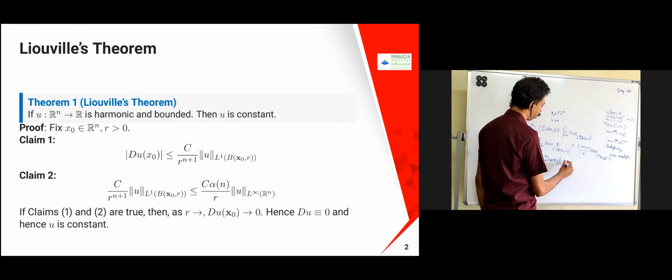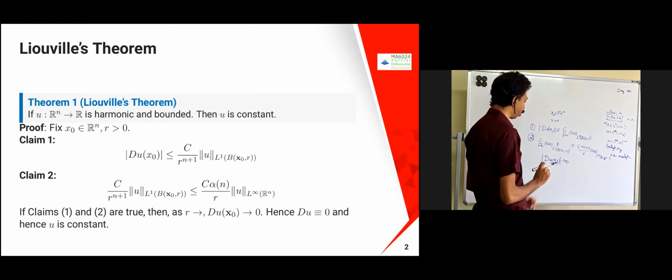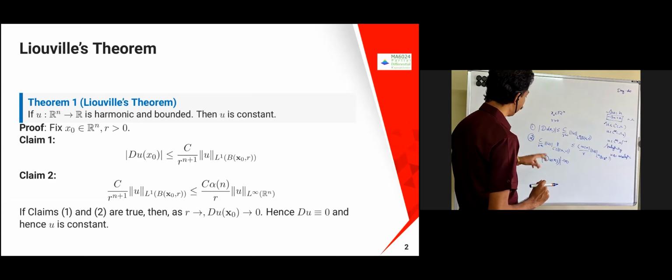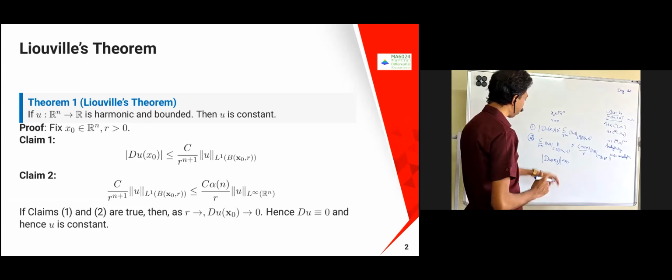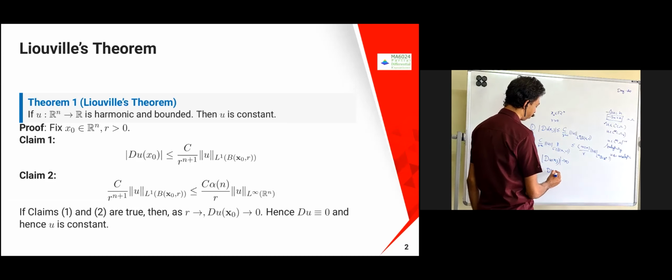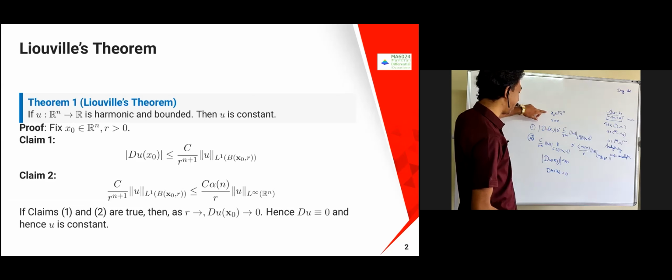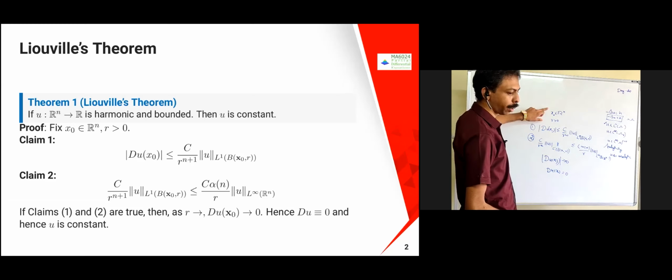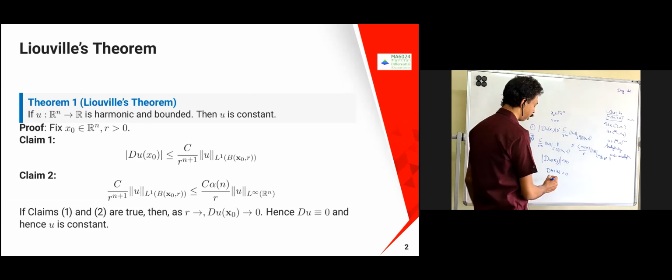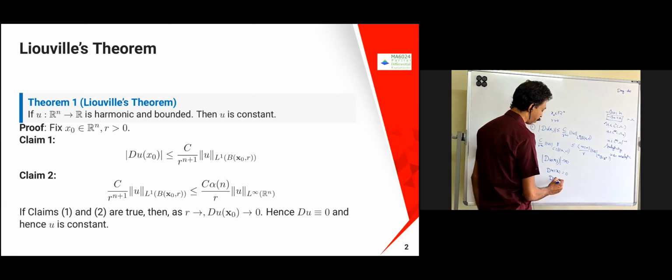This is a modulus, so the modulus of Du of x naught is going to tend to 0. It is a positive quantity, therefore Du of x naught itself is 0. But I chose my x naught arbitrarily, so this is true for all x naught belonging to R^n. Therefore Du should be identically 0.